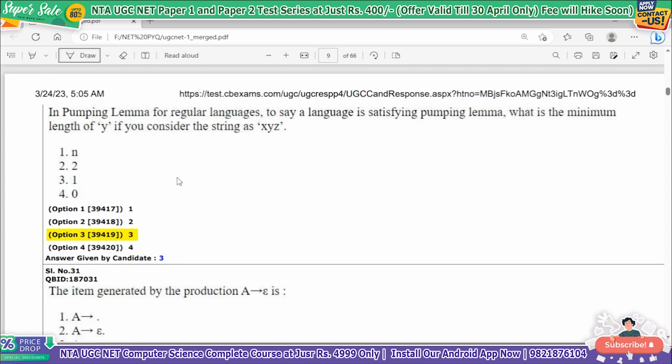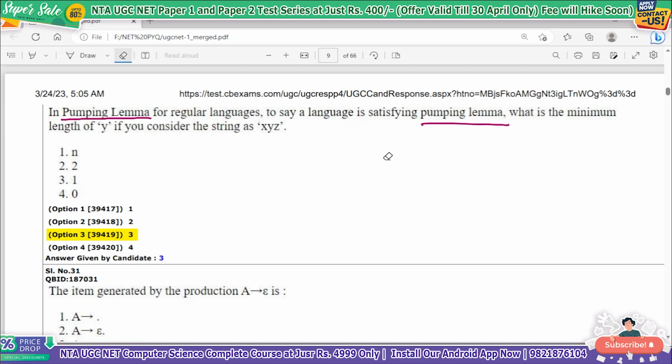Pumping lemma. So I hope you all know what pumping lemma is. Pumping lemma is a test basically that tells us whether the language is regular or not. So it tells us whether the language is not regular. Meaning if we have some language L and I pass it through the pumping lemma, the pumping lemma will tell me that this is not a regular language. It confirms the negativity, that this is not a regular language, okay.